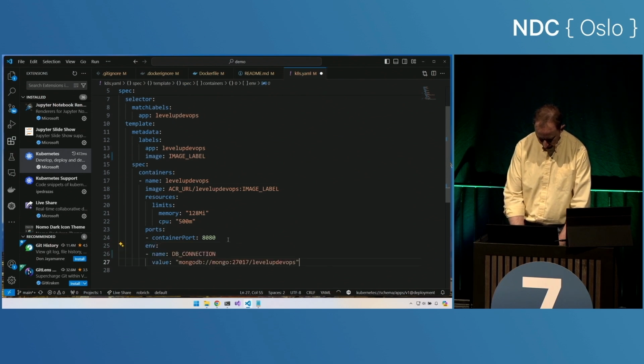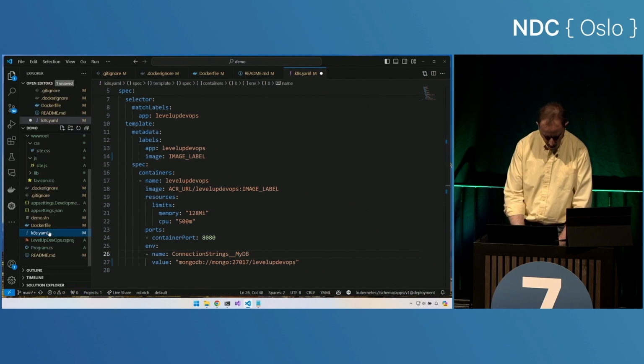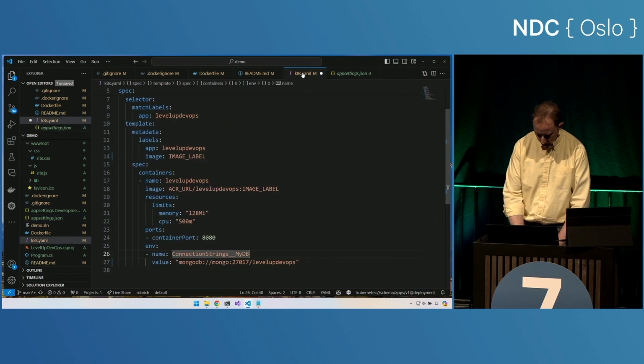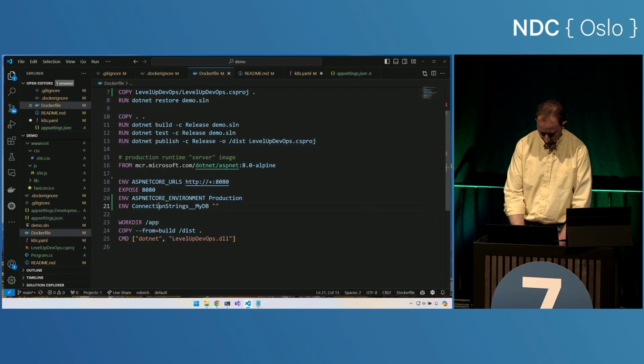And so let's say the name is connection strings _ mydb, and that matches our app settings where it says connection strings. I could do 2 colons, but environment variables don't like 2 colons, and so that'll set that. That nicely matches here in the Dockerfile where I've got that connection strings.